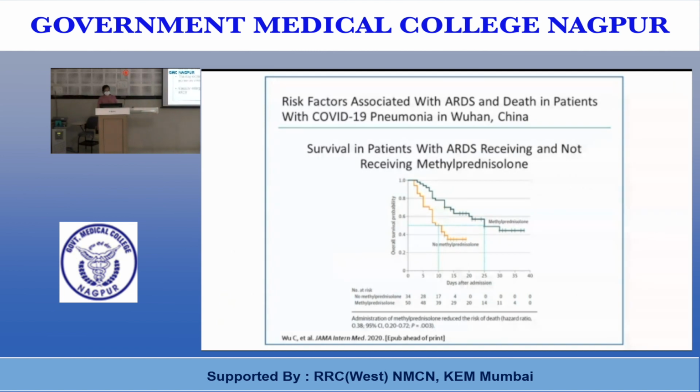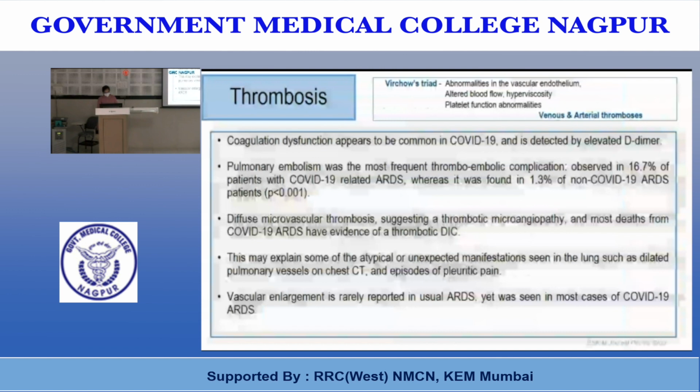Third is treatment of thrombosis, that is the coagulation defect which occurs in COVID-19 patients. The coagulation dysfunction appears to be common in COVID-19, as detected by elevated D-dimer. Pulmonary embolism was the most frequent thromboembolic complication. It is observed in 16.7% of the patients with COVID-19 ARDS, whereas it was found in 1.3% of non-COVID ARDS patients.